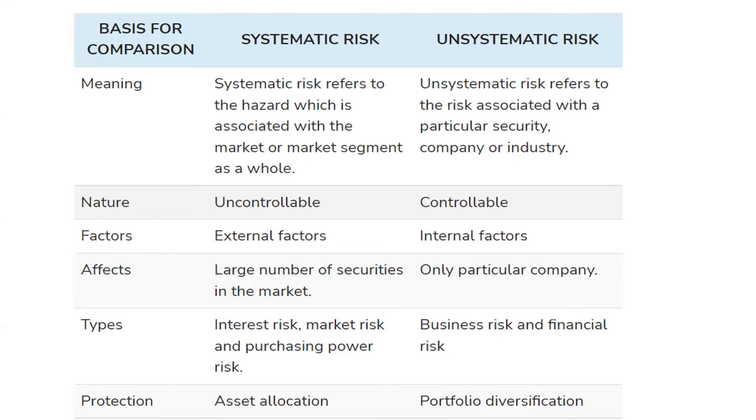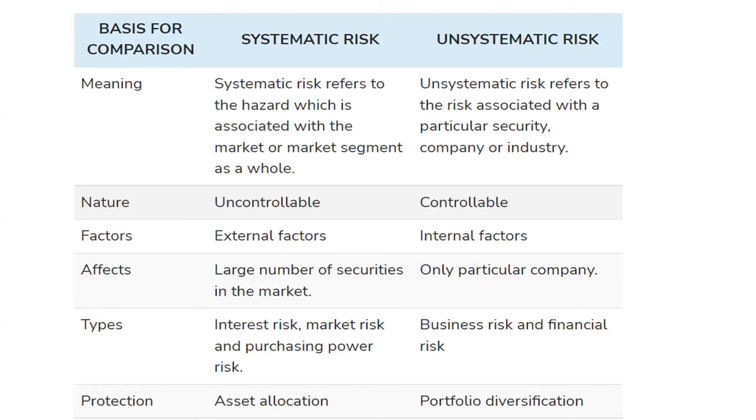Okay, the nature of systematic risk is that it is not under control, it is uncontrollable. But in case of unsystematic risk, the risk can be controlled by taking some effective measures. External factors are responsible for systematic risk, but internal factors are responsible for unsystematic risk.